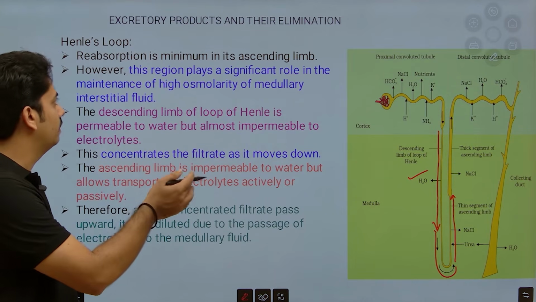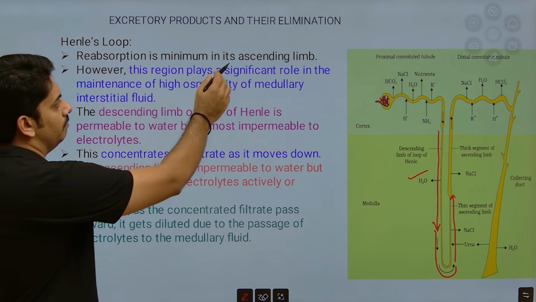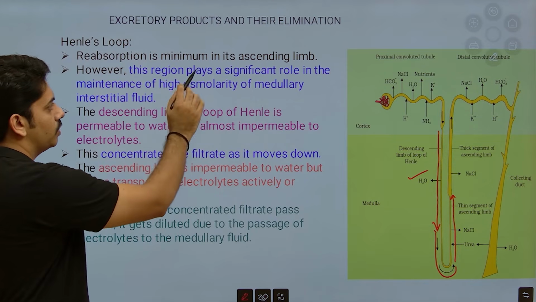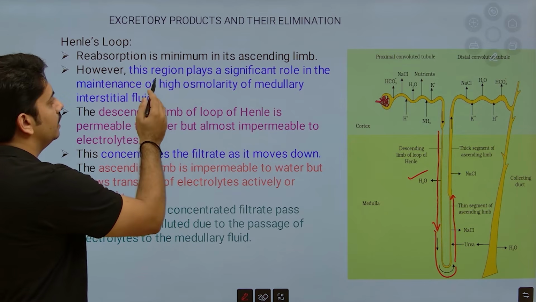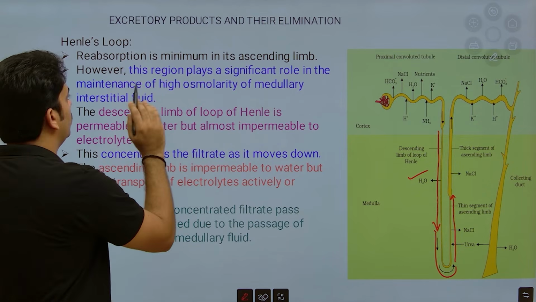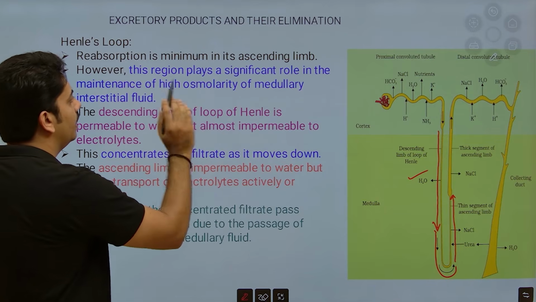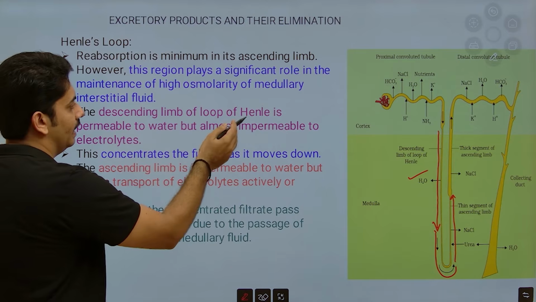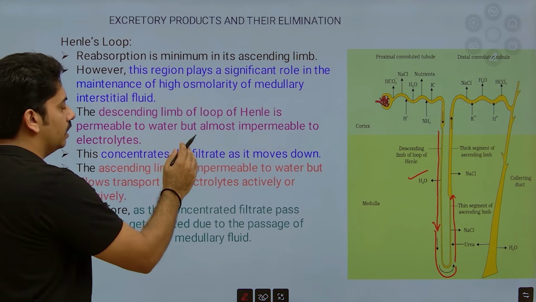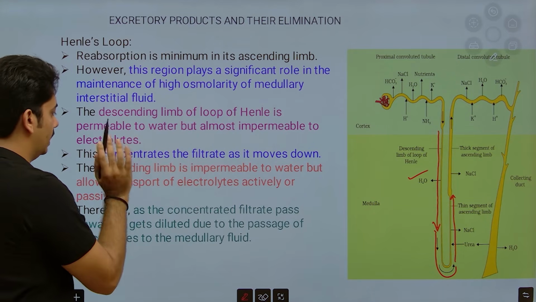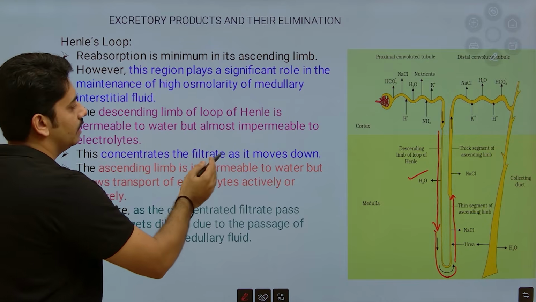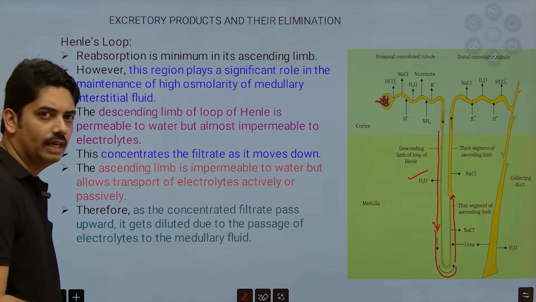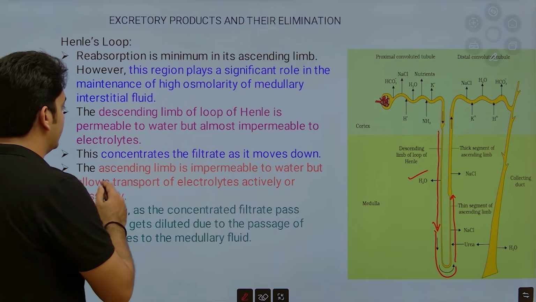Here the same thing is given. Reabsorption is minimum in its ascending limb. Which reabsorption? Water reabsorption. However, this region plays a significant role in maintenance of high osmolarity of the medullary interstitium fluid. The descending limb of Henle is permeable to water but almost impermeable to electrolyte. This concentrates the filtrate as it moves down. So as it comes to the medulla region, inner medulla region, the concentration will increase.